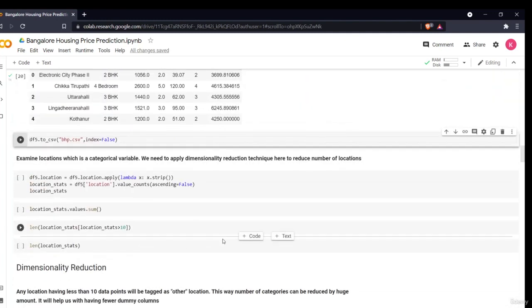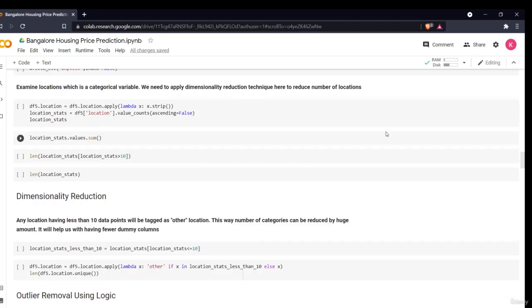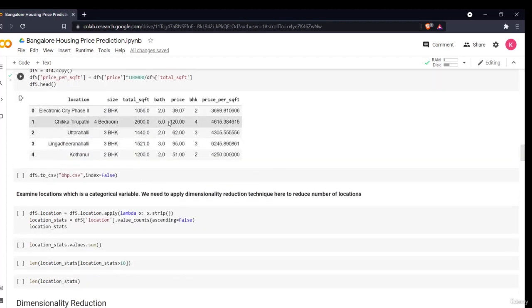So let's get further. Welcome to the next section of this project. In this we'll be doing some data pre-processing techniques, that is using dimensionality reduction or removing outliers. So now in the previous section we did some feature engineering part, in which we removed some features and added a new feature called price per square foot.